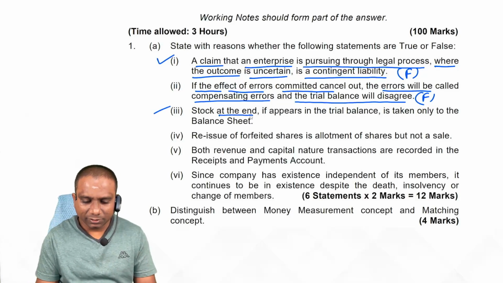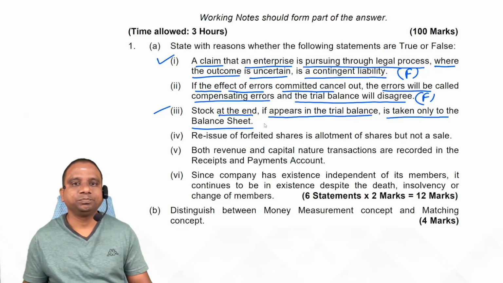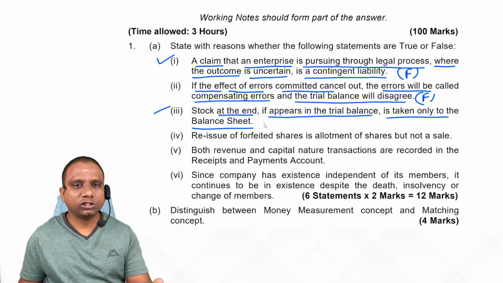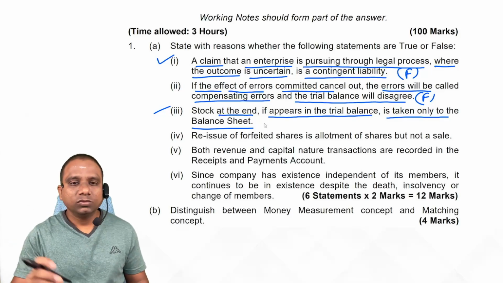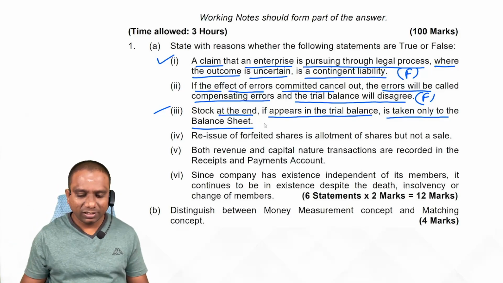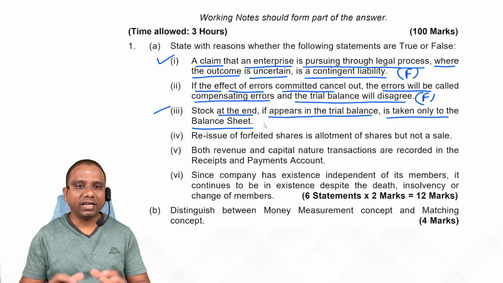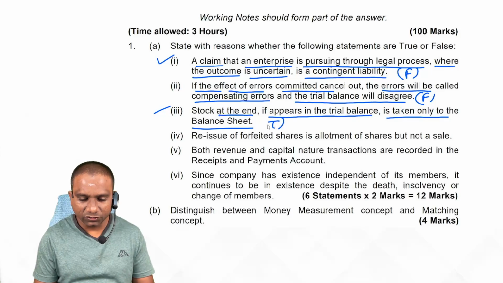Next one. Stock at the end appearing in the trial balance is taken only to the balance sheet. See, if the closing stock appears outside the trial balance, that means in the adjustment, it is taken to the trading account credit side and at the same time the balance sheet asset side. But here they said stock is already appearing in the trial balance, so it is directly taken to the balance sheet asset side, so the given statement is true.